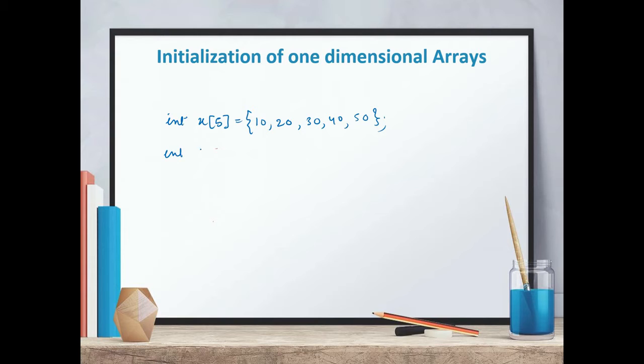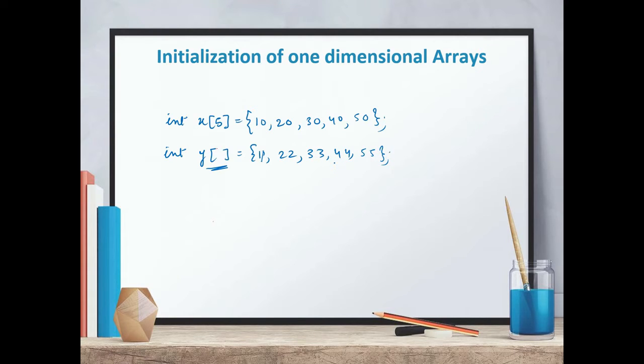One more variation is there. You can also do it like this, and this is also perfectly valid. Here we have not mentioned the size, if you have noticed, but the size will be allotted according to the number of elements you have provided inside the curly braces.